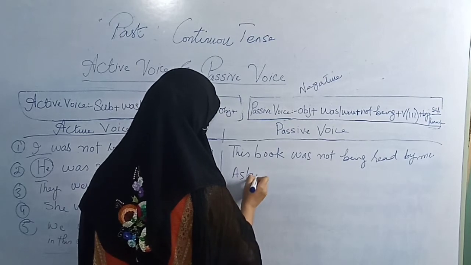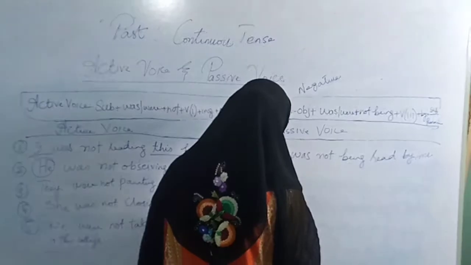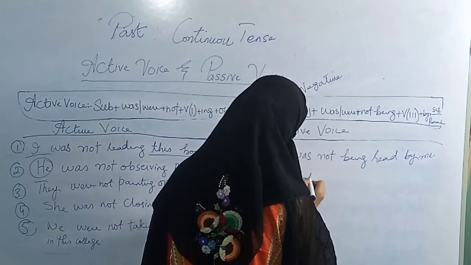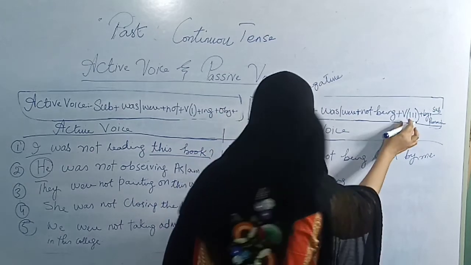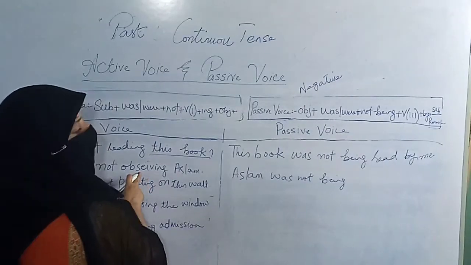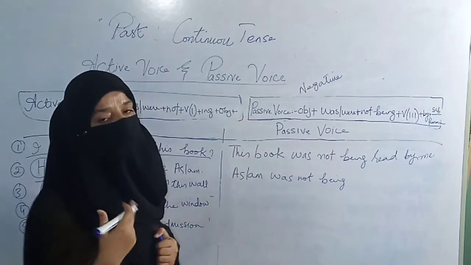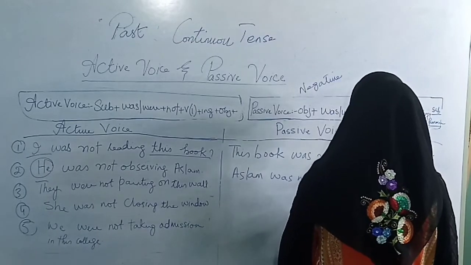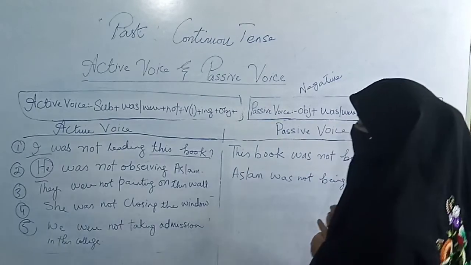So Aslam will come first, Aslam, then was, then not will come according to formula, then being. Then verb third form, you have to look here, observe. The second form is observed and the third form is also observed. Only you have to add ed. O-B-S-E-R-V-E-D. Observed.